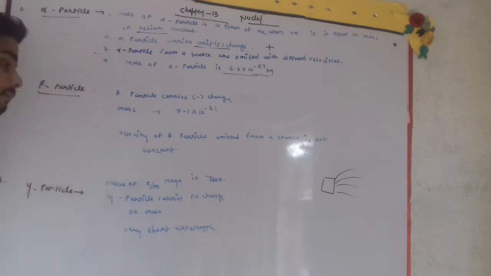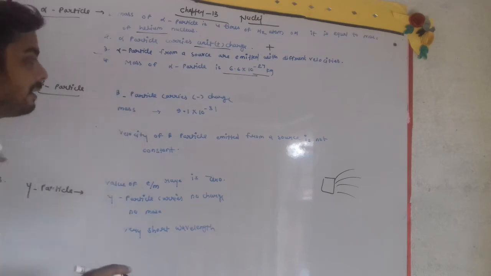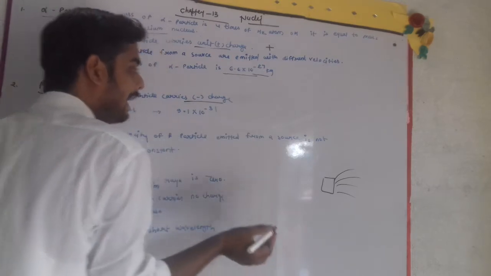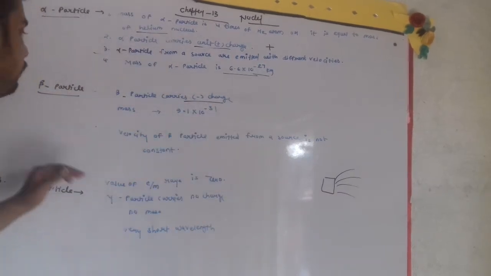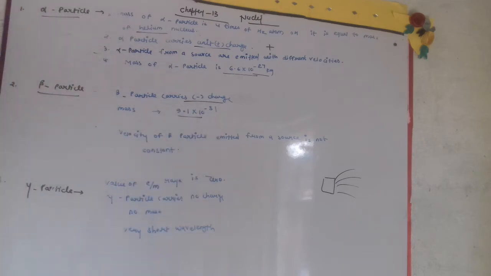Now we will see about beta particle. Beta particle carries a different charge from alpha particle. It behaves like an electron. Beta particle has a negative charge. The mass of beta particle is 9.1 into 10 to the power minus 31 kilogram.